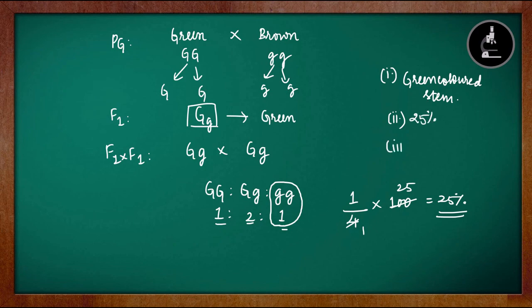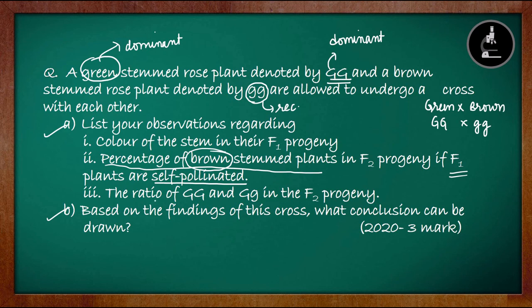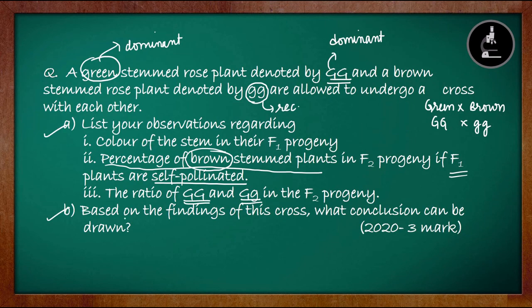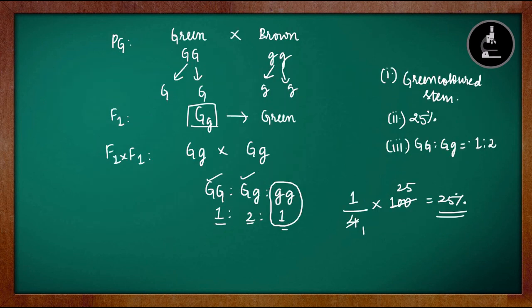Now moving on to the third part of the question, they are asking what is the ratio of capital G capital G and capital G small g in the F2 progeny. They are asking only these two ratios, that is capital G capital G is to capital G small g. We know the ratio is 1 is to 2. We don't have to write 1 is to 2 is to 1. Only what is asked we are supposed to write. If we write 1 is to 2 is to 1, the answer will be wrong. So you have to carefully read what they are asking us. So this is the third part of the question.